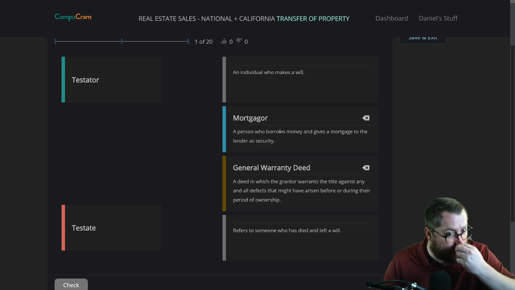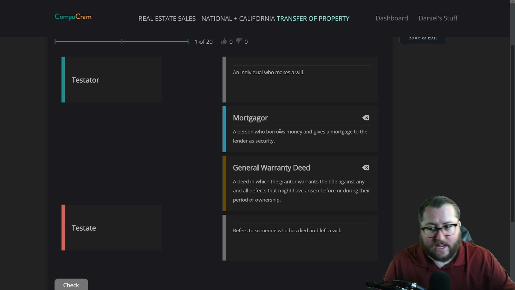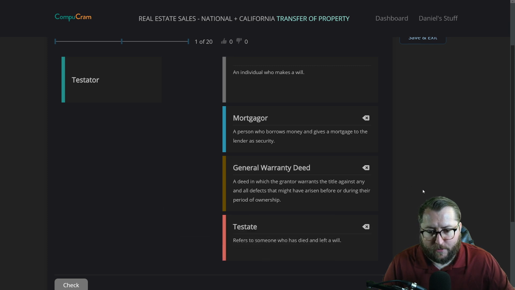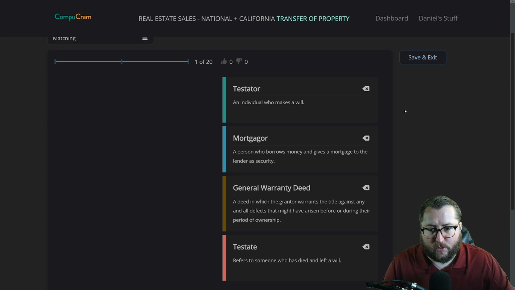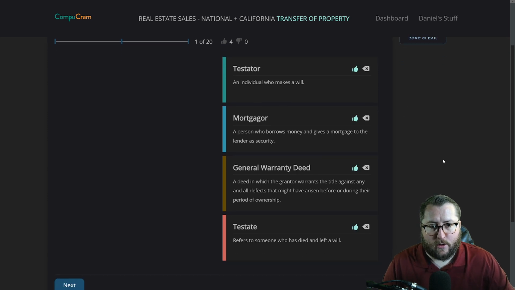So these ones we might mix up here. What's a testator or testate? Testate. Testator or testate? I'm going to say a testate refers to someone who has died and left a will. A testator is an individual who makes a will. Let's check the answer. Correct. All right, 4 for 4. Here we go. Testator. Pause this, write it down.